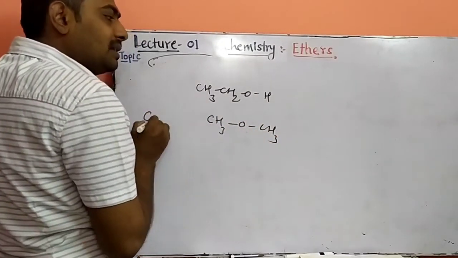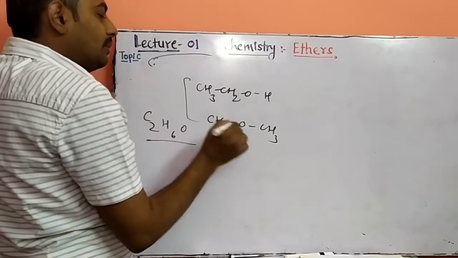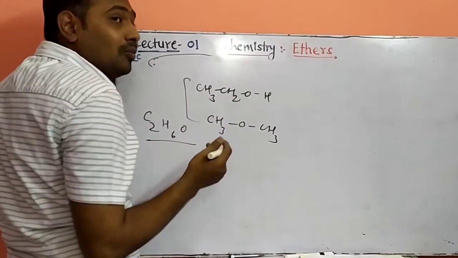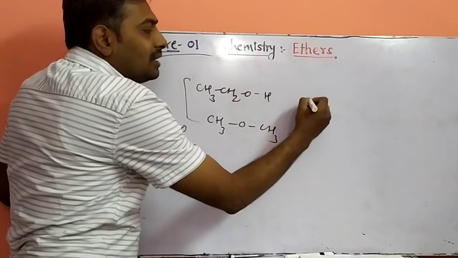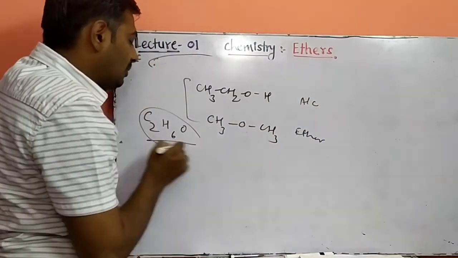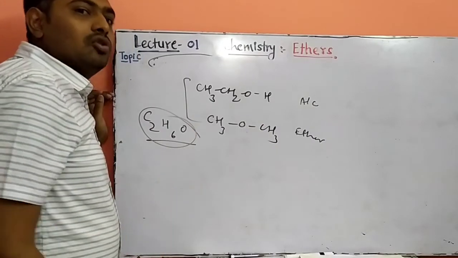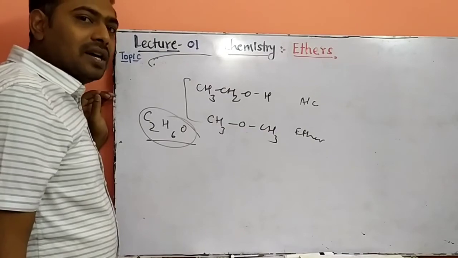Both compounds contain C2H6O. Same molecular formula but different functional groups is called functional isomerism. The upper one contains the alcohol functional group and the lower one contains the ether, but the molecular formula is C2H6O.